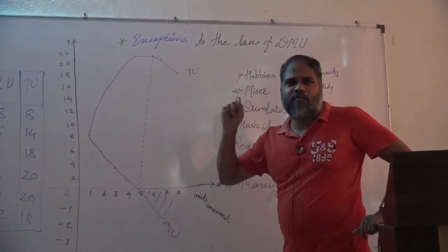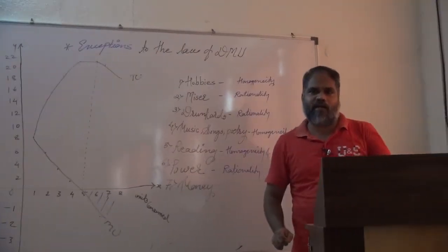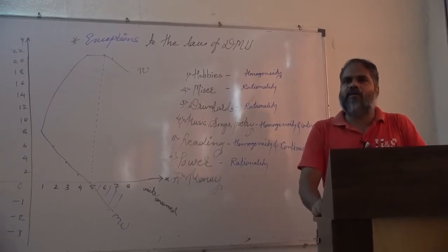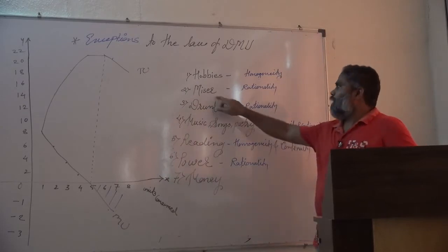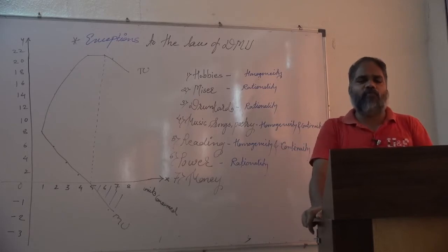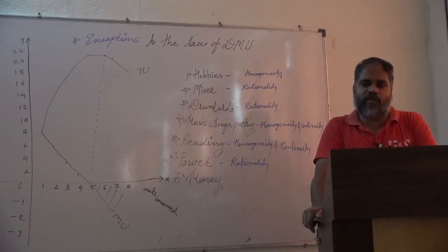So consumption must be there, but the miser just accumulates wealth and never spends a single rupee. Such behavior is not rational, so the condition of rationality is violated, and therefore the miser is also not a genuine exception to the law of DMU.